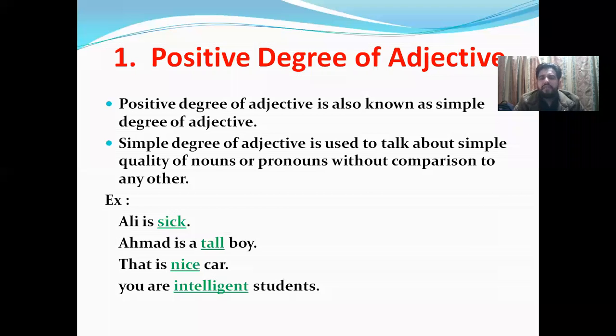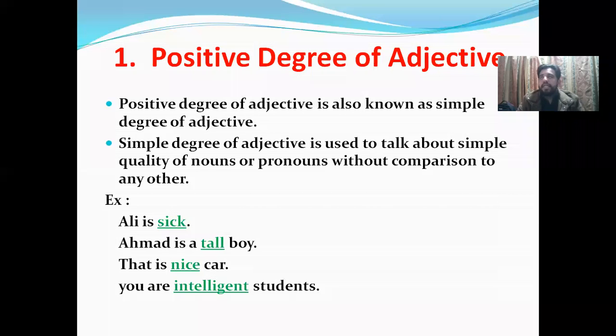So positive degree of adjective is also known as simple degree of adjective. Why do we use simple degree of adjective? Simple degree of adjective is used to talk about the simple quality of a noun or pronoun without comparison to any other. In this degree of adjective, there is no comparison, and we are simply talking about the simple quality of a noun or pronoun.